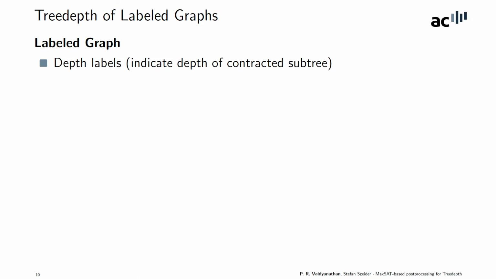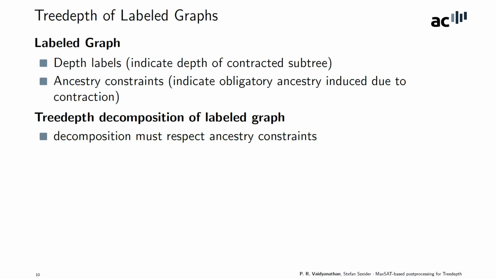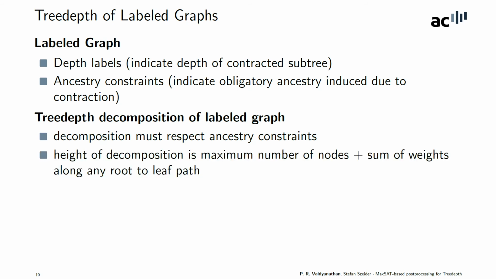Now that we know the bookkeeping required to compute valid decompositions by a procedure, we define a generalized version of tree depth, which is based on label graphs, where a label graph can contain depth labels and ancestry constraints, and the tree depth decomposition of a label graph is one that respects the ancestry constraints as well as the depth labels. So now the depth of a decomposition is no longer just the maximum number of nodes along any root to leaf path, but it must also take into account the depth labels of the nodes along the path.